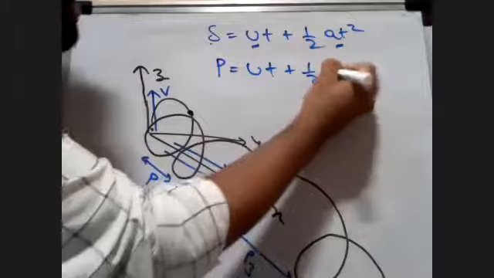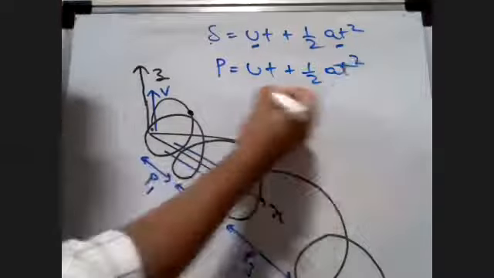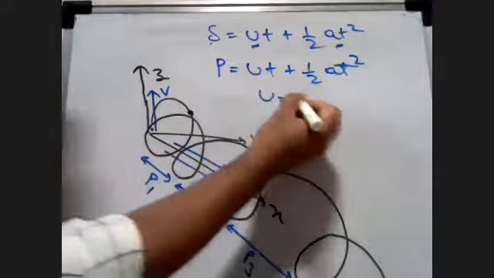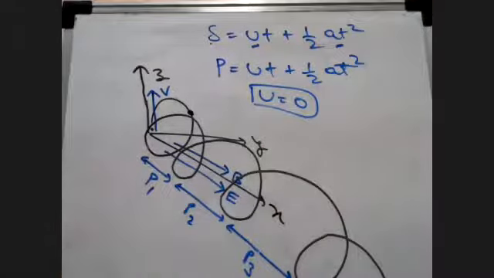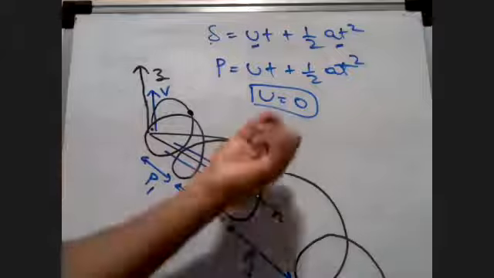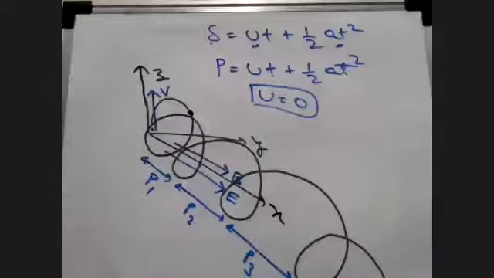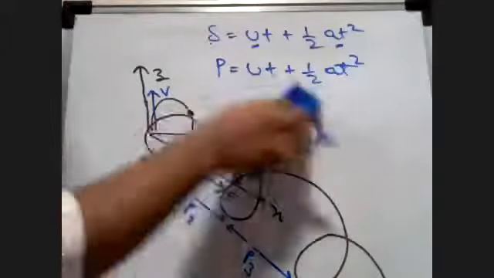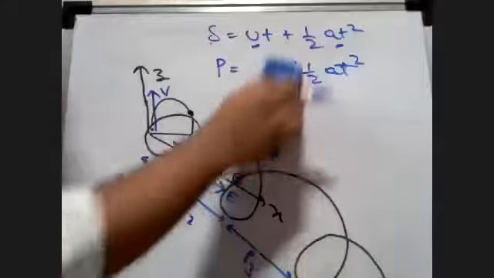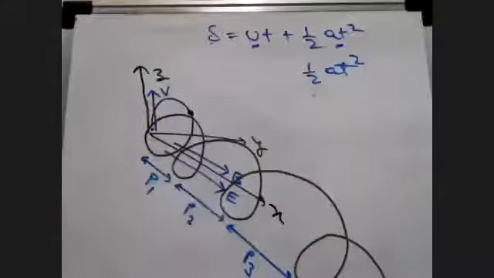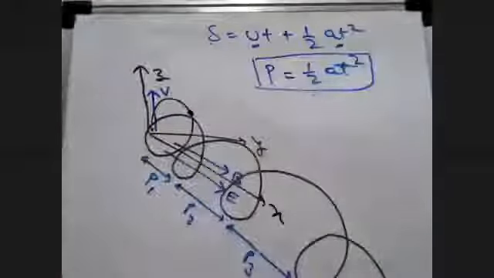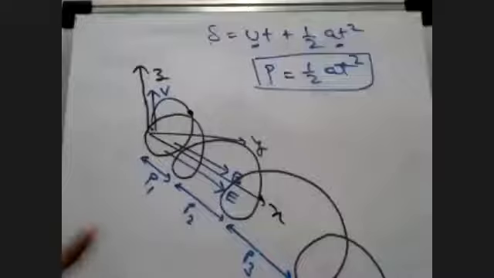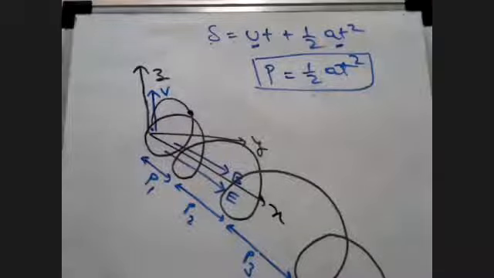But students, what is the catch here? Here u is equal to 0. Why? Because it starts initially at the origin point, so I will take the initial velocity as 0. In this case, can I say my pitch is going to be equal to half at square? Yes or no? Can I say p is equal to half at square?